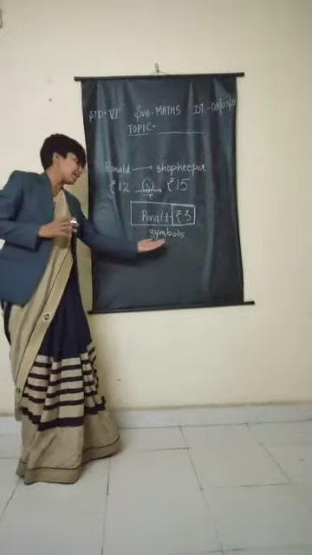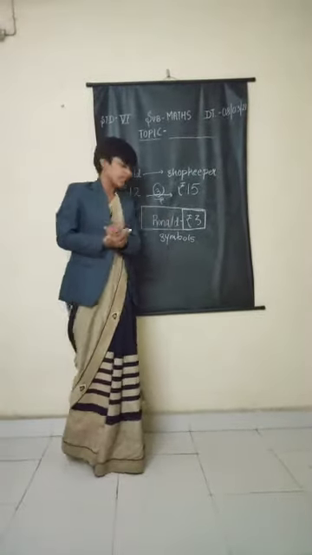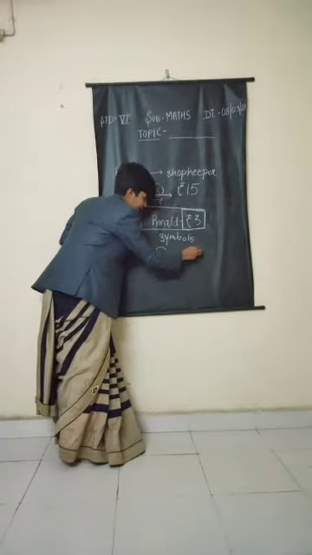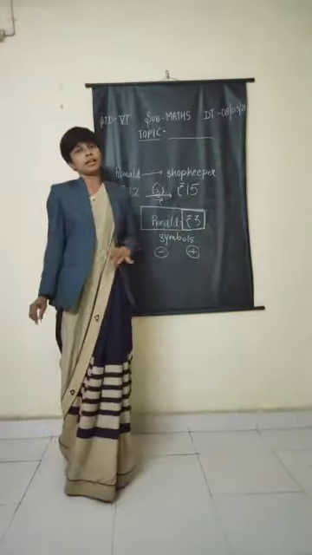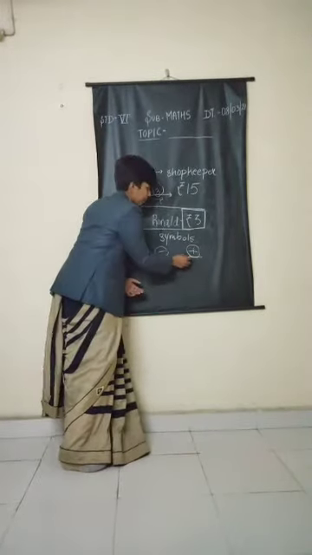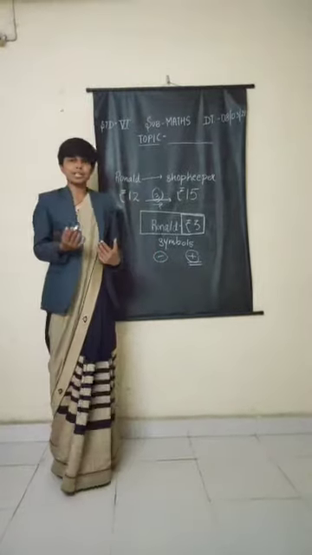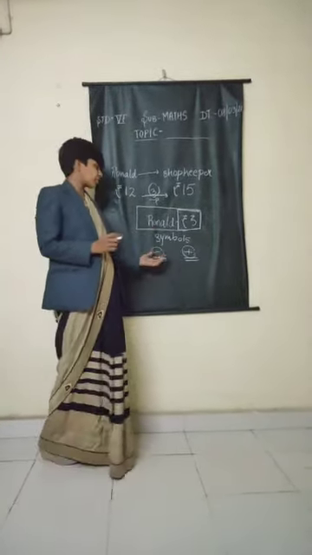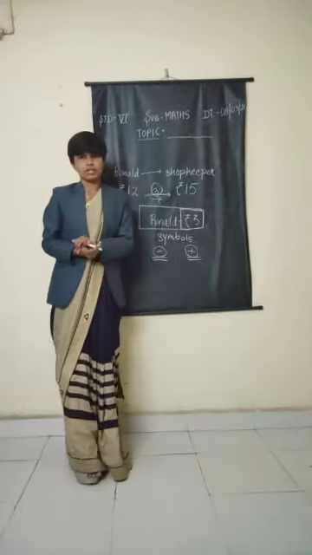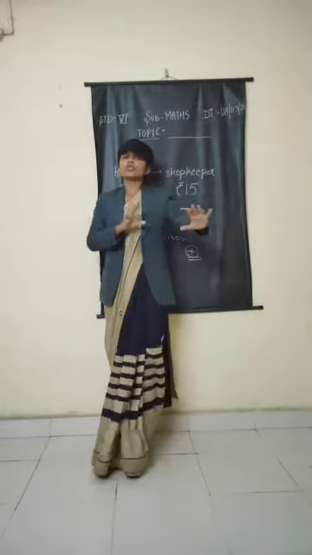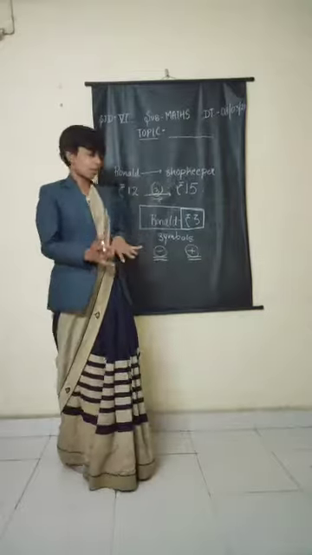Okay, so what kind of symbols can the shopkeeper use? The very basic symbols of mathematics, the plus and minus symbols. Fine. If he has to take some money, he will write plus. If he has to give money, he will write minus. So similarly, he can mention the symbolic representation. This made the shopkeeper very happy, and from the next time it was very easy for him to write down or make his records.